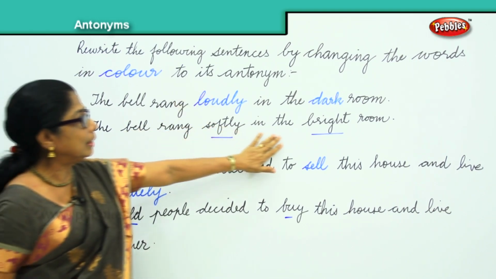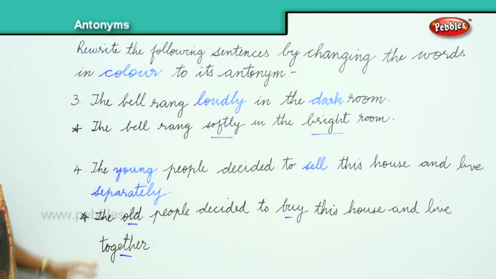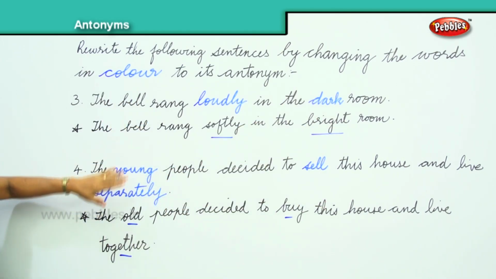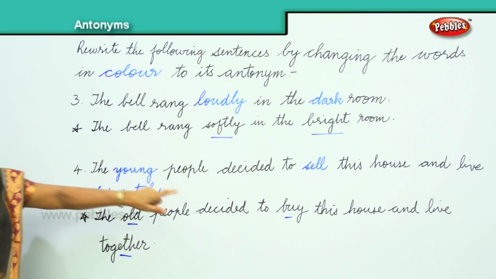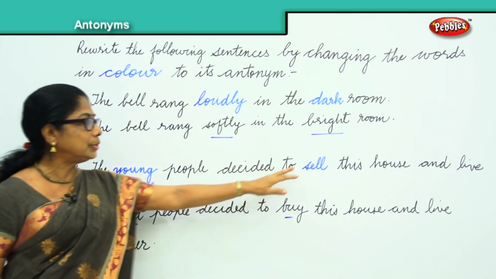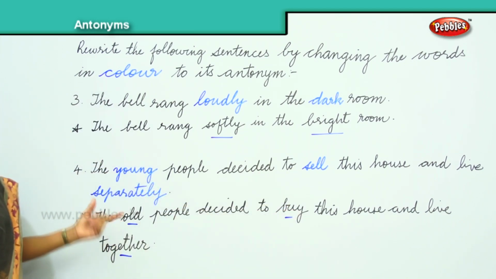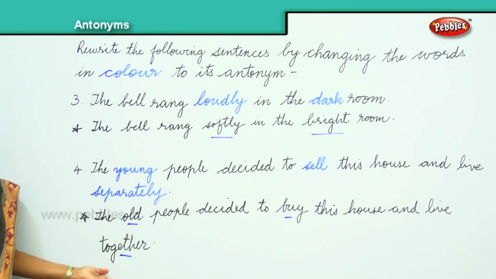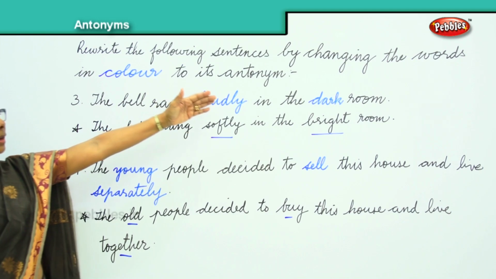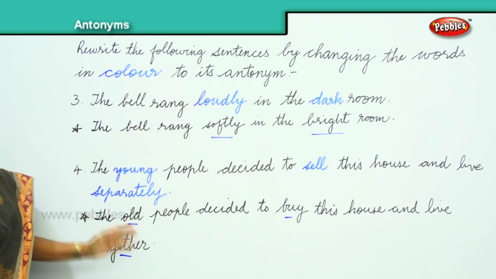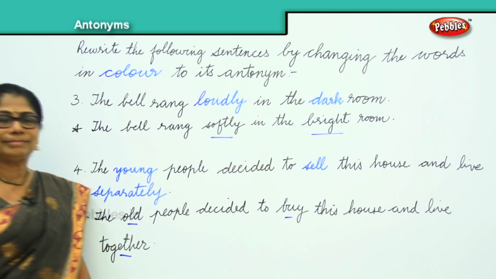Loudly, softly, in the bright room. Dark room, bright room. The second sentence: the young people, we put here old people, decided to buy this house and live together. So what do the antonyms say? Loudly, softly, dark, bright, young, old, sell, buy, separately, together. Okay?